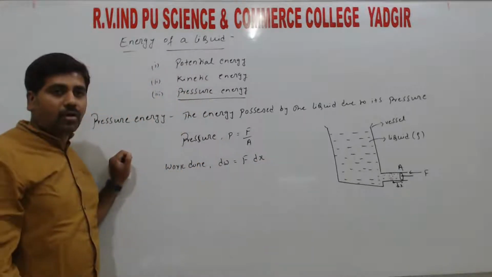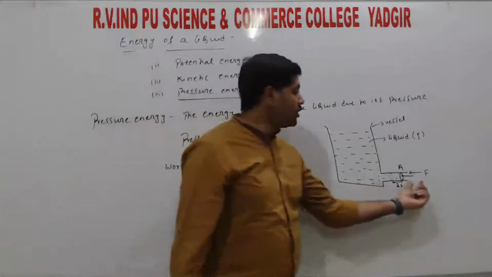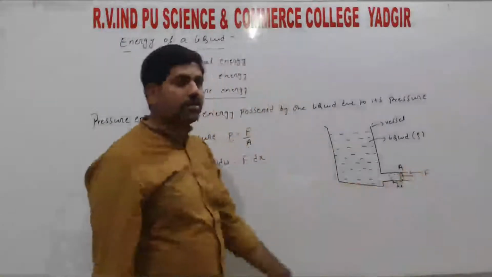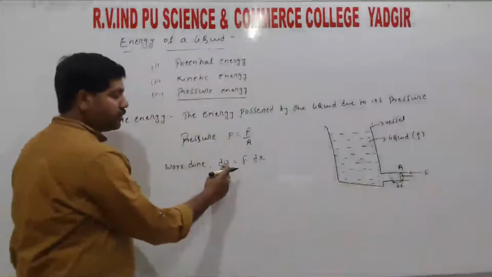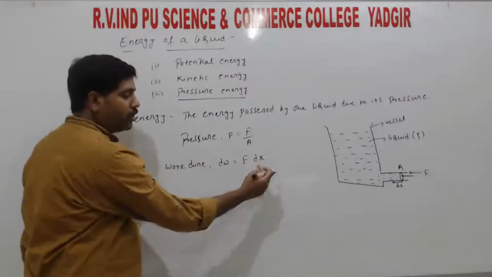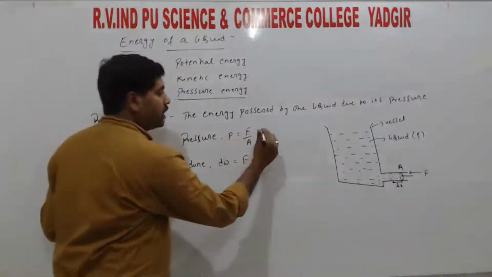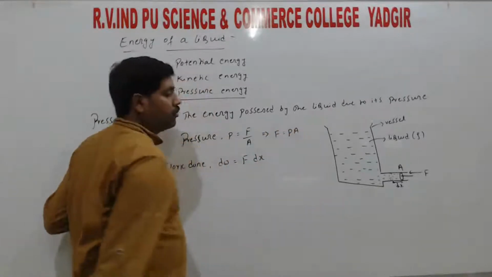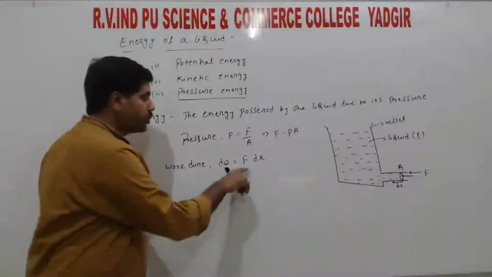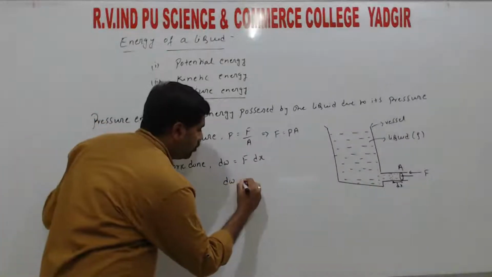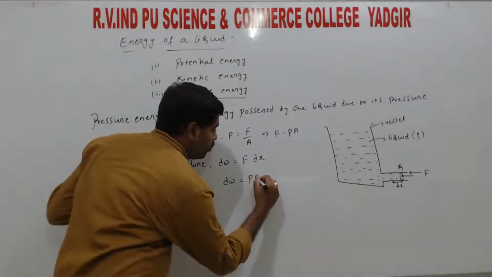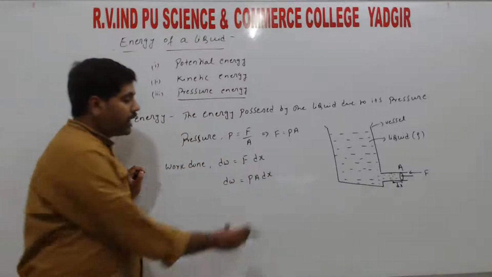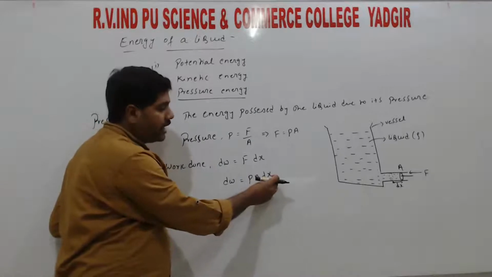F dx cos theta. The displacement and the force are both in the same direction, so theta is 0, and cos 0 is 1. So hence we write dw is equal to F into dx. From the relation, F is equal to P into A, pressure into area. Substituting, work done dw is equal to P into A dx, right? A is the area of cross section and dx is the length.